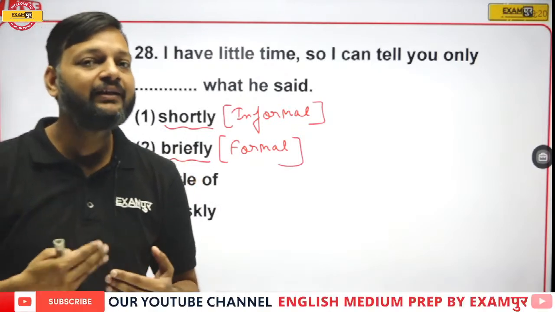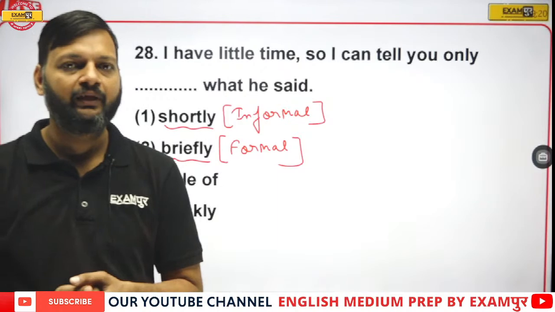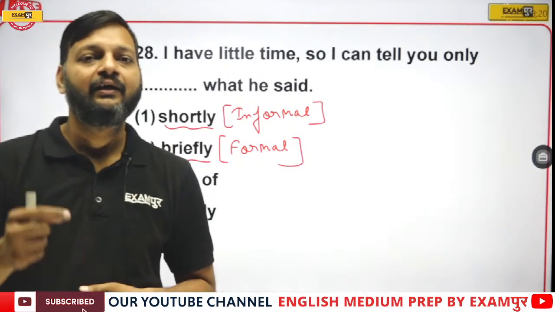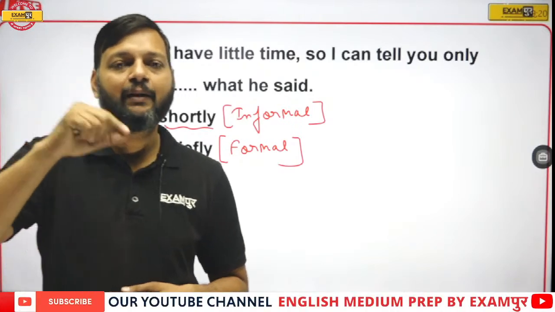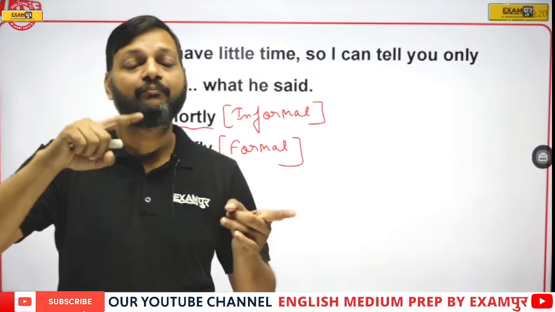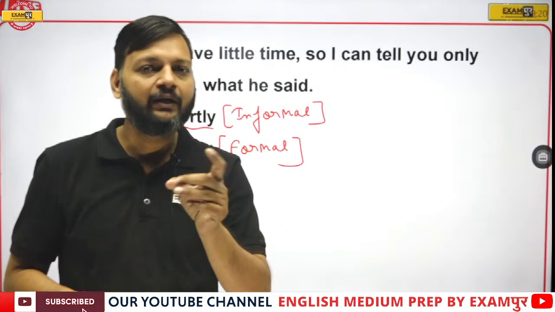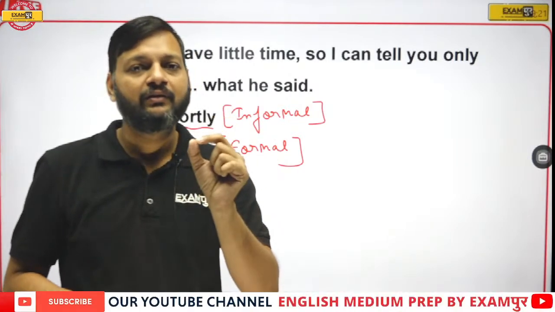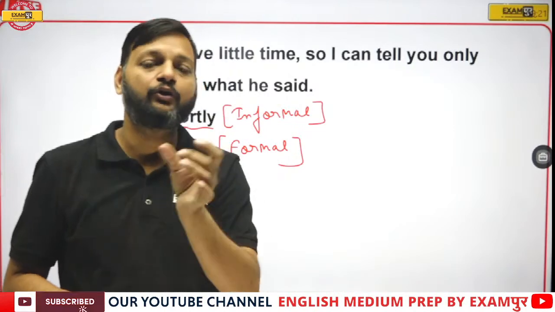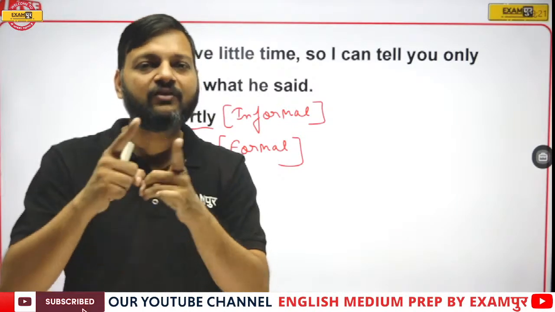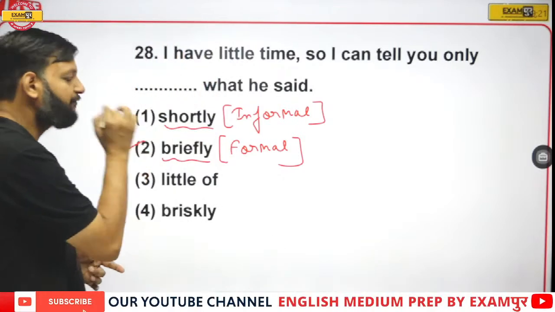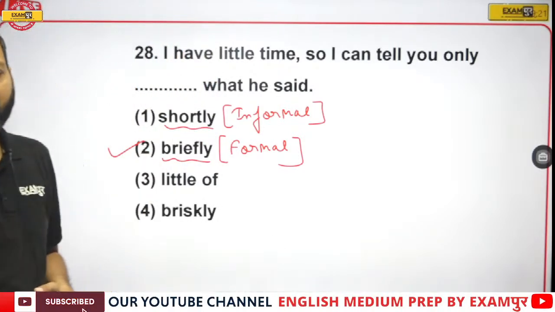Let me explain this with an example. In your question paper, the questions are asked that elaborate this incident briefly. In the question paper, you will not find elaborate this rule in short or shortly. Briefly is the formal word for shortly. That's why we prefer briefly as the answer.